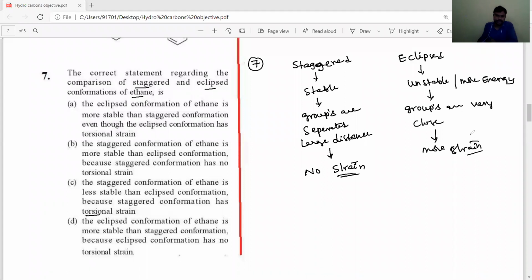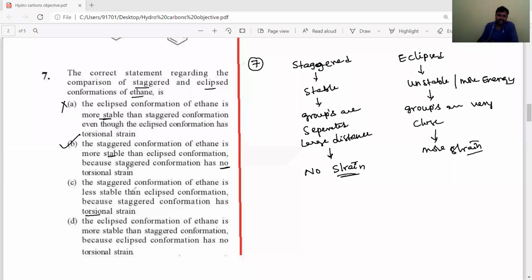Let's see the options. It says the eclipsed conformation of ethane is more stable, so it is wrong. Next, the staggered conformation of ethane is more stable than the eclipsed conformation. Then, the staggered conformation has no torsional strain. That's why the answer is option B.